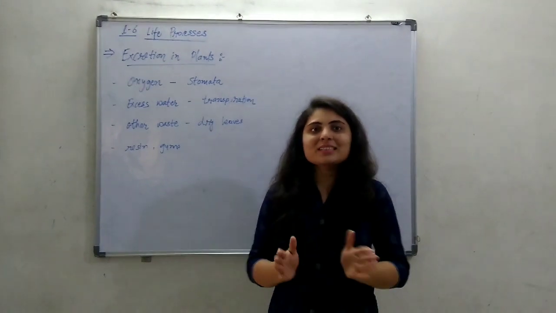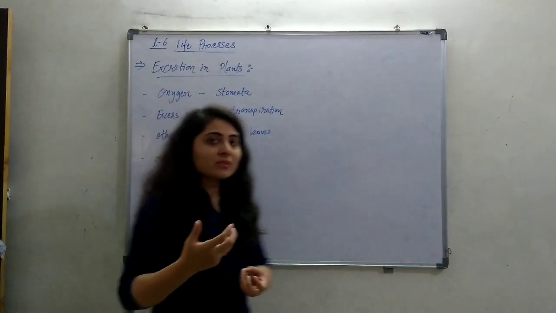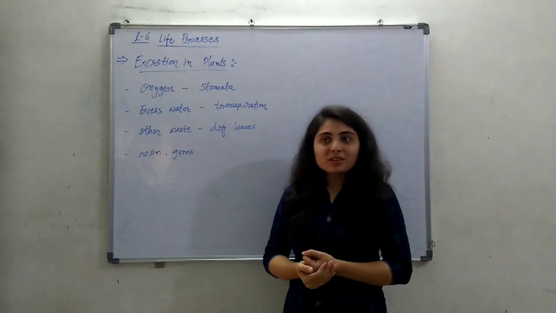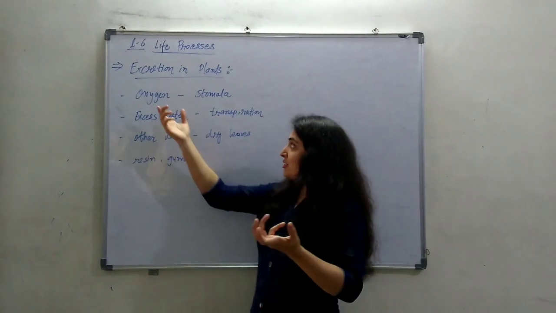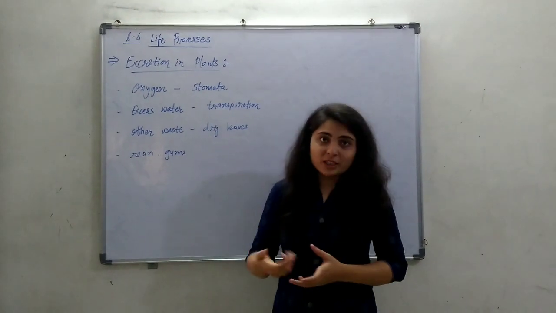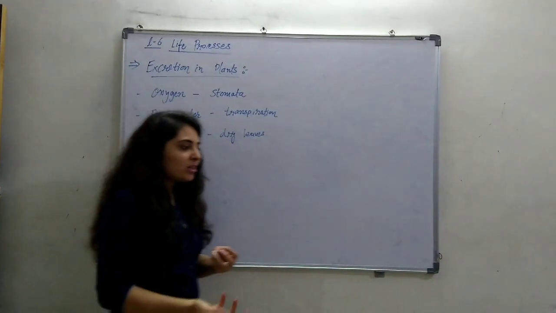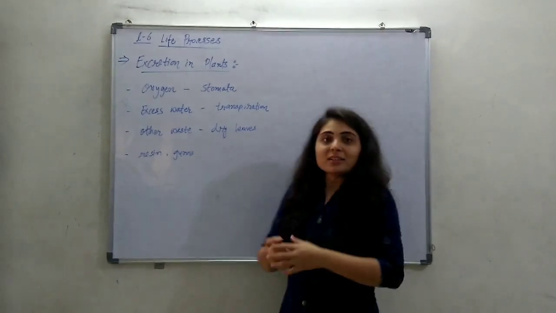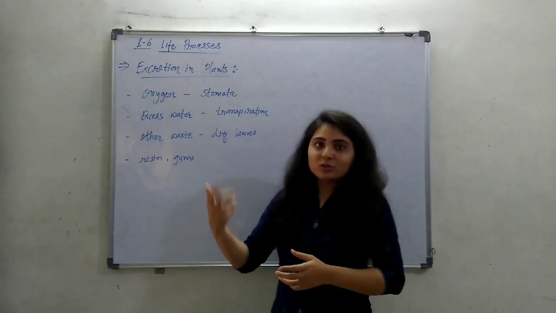Excretion process in plants is quite different than in animals. Mainly in plants, the waste products are like this. First, oxygen is a waste product because after the photosynthesis process, oxygen is a byproduct. So oxygen is a waste here. That oxygen is removed from the plant through the stomata directly to the atmosphere. Then at night time, carbon dioxide is also a waste product because when they do the respiration process, they release carbon dioxide also. That carbon dioxide is also released through the stomata.